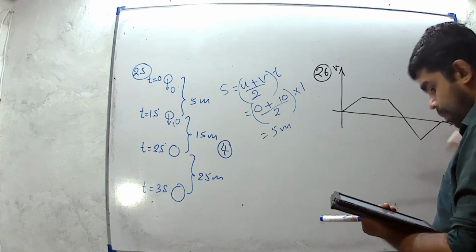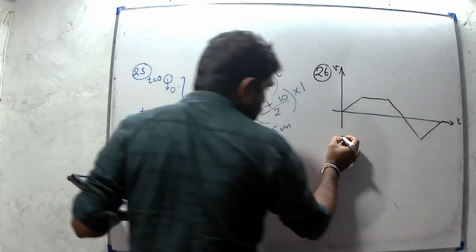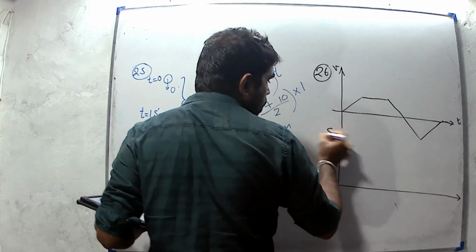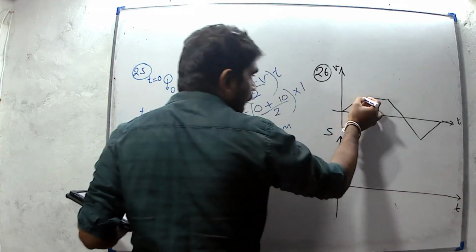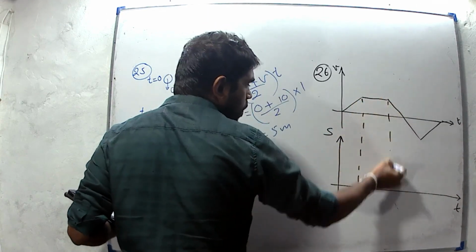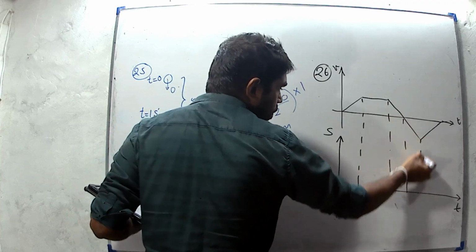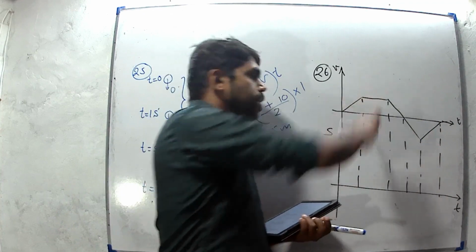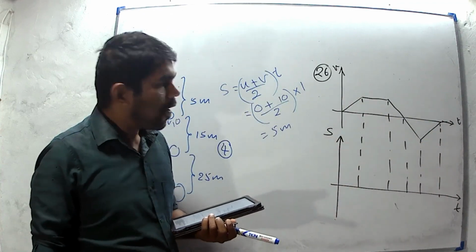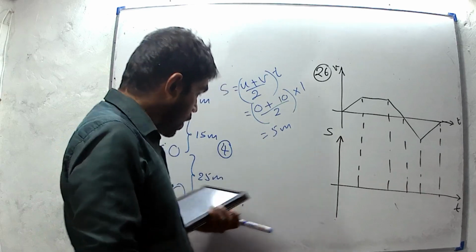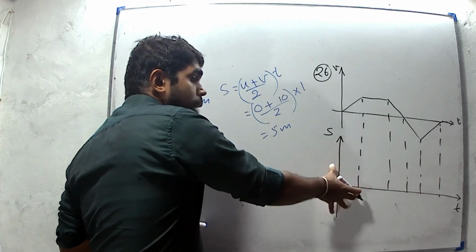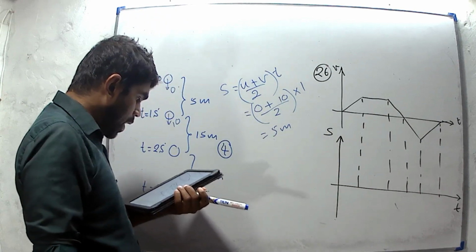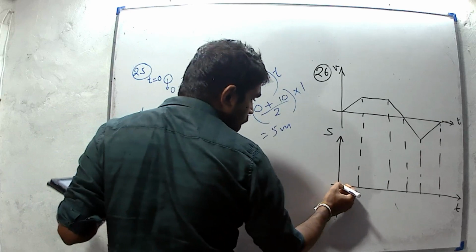We can make the displacement-time graph with the same time axis. For the first part, velocity is increasing. It means the gradient of the displacement-time graph should be increased for the first part. Gradient is increasing. Then it should be like this.